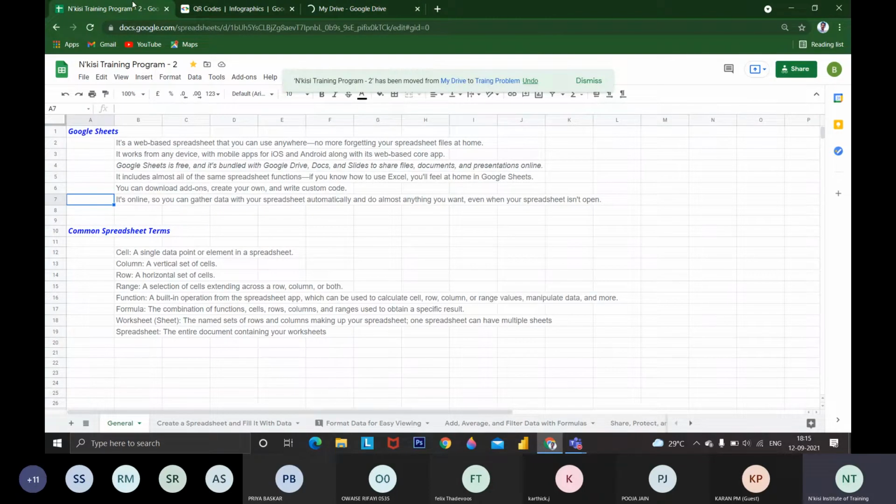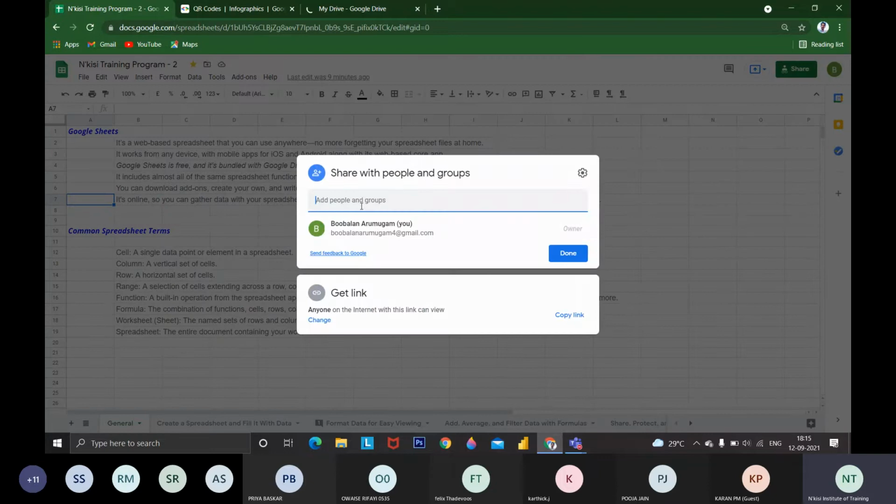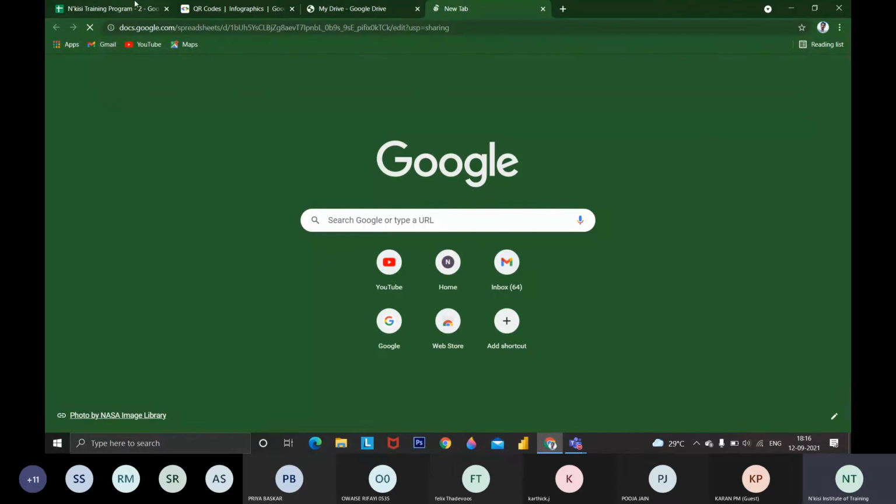To begin with, we are going with files. We can share this file with whatever mail IDs we want. If you are sharing, we have to set the access for them, whether they can edit, view, or whatever functions they wish to do. We can give them the permissions. If you choose that anyone on the internet can view this link, and I copy this link, anyone with this link will have access to the same sheet.